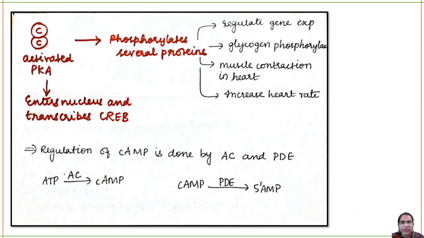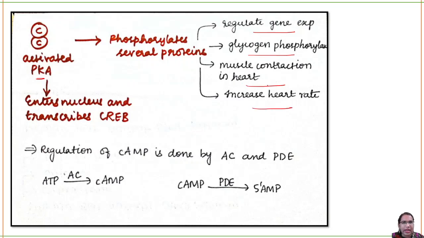Now, what does this activated protein kinase A, which contains only the catalytic subunit, do? It will phosphorylate several proteins. Why does it phosphorylate? Because it is a protein kinase. The function of a kinase itself is to phosphorylate, right? Eventually, it will regulate gene expression, help glycogen phosphorylase, help in muscle contraction, increased heart rate, like that.